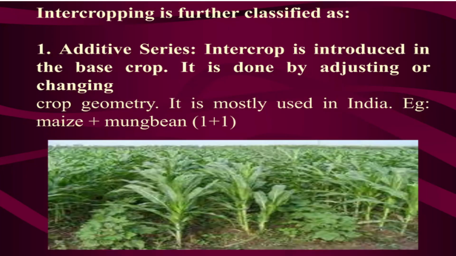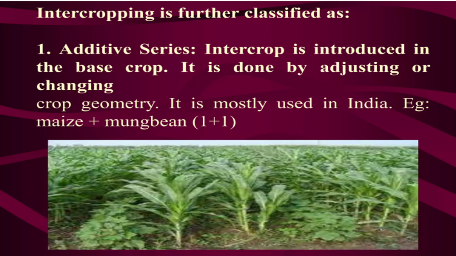And in that we also have the additive series. Additive series means the intercrop is introduced into the same base crop, without changing the base crop population. Maize with mung bean is a model I have shown in the diagram. You can see how it is being placed.